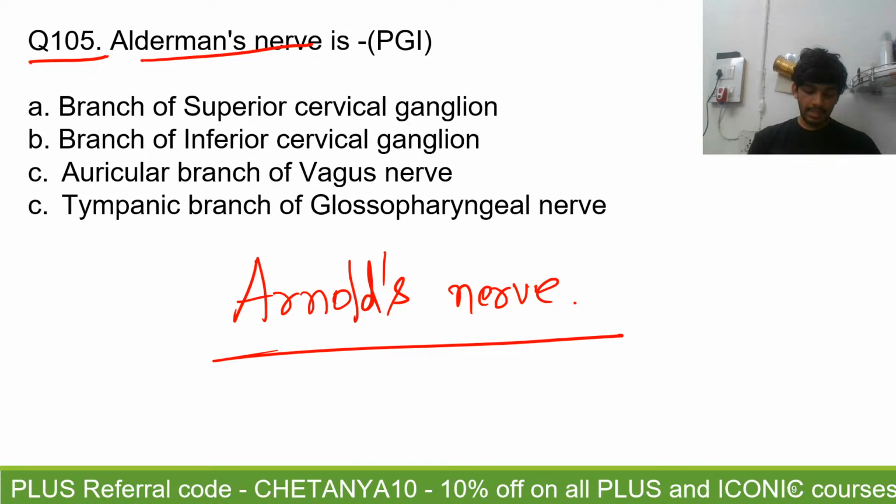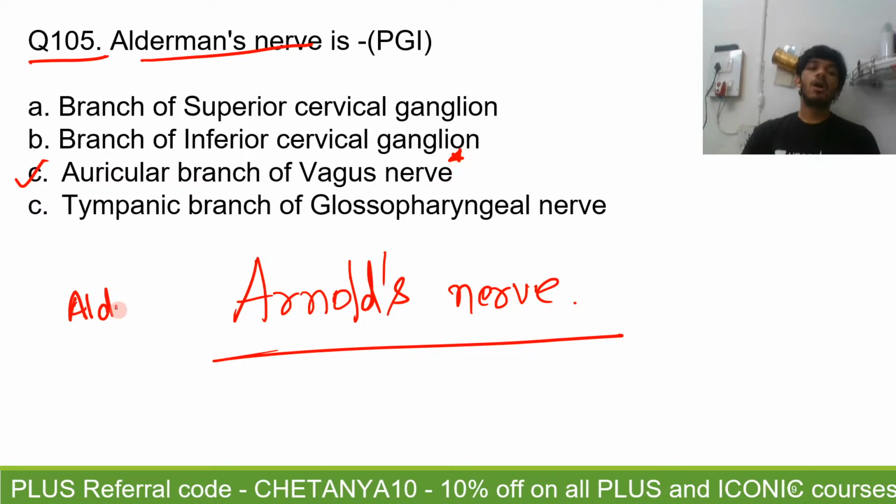So you're seeing C, it is the auricular branch of the vagus. That's absolutely correct. It is an auricular branch of the vagus nerve, the Alderman's nerve, also known as Arnold's nerve. There is an auricular or tympanic branch of the glossopharyngeal known as Jacobson's nerve. Here you have the Alderman's or Arnold's nerve.